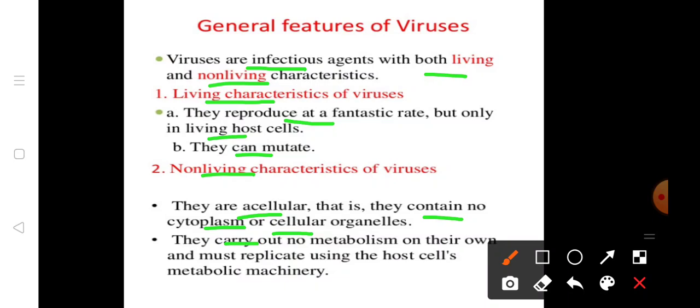They carry out no metabolism on their own and must replicate using the host cell's metabolic machinery.